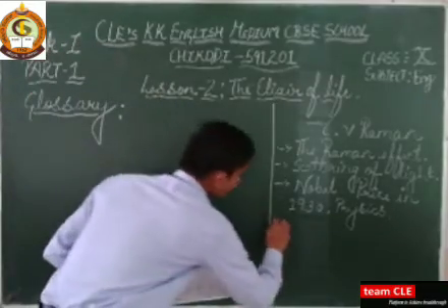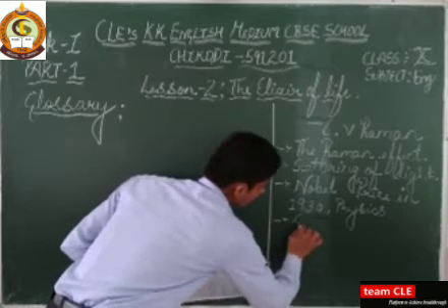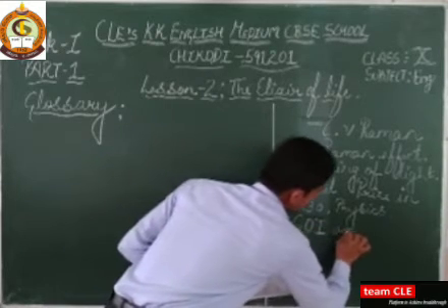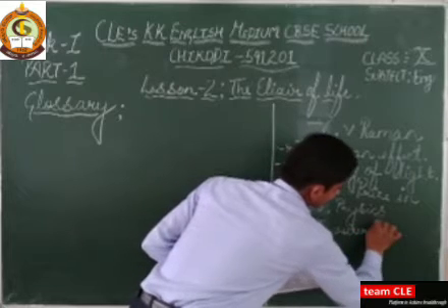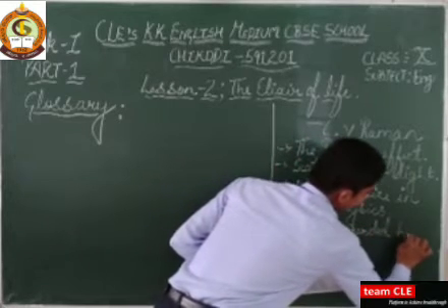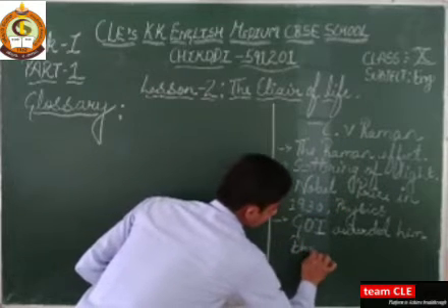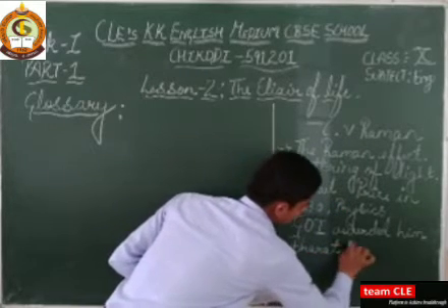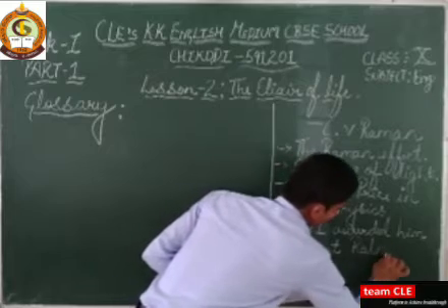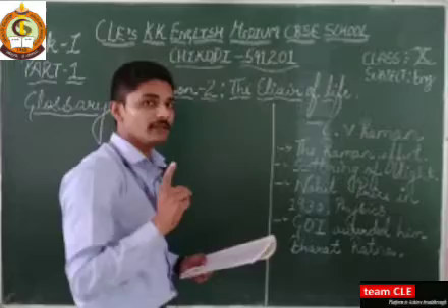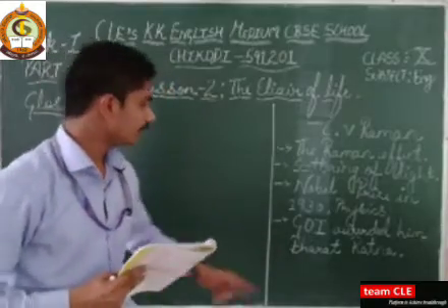The government of India awarded him Bharat Ratna. So GOI, the government of India, awarded him which award? Bharat Ratna. So students, do you know what Bharat Ratna is? Bharat Ratna is one of the highest civilian honors in India.